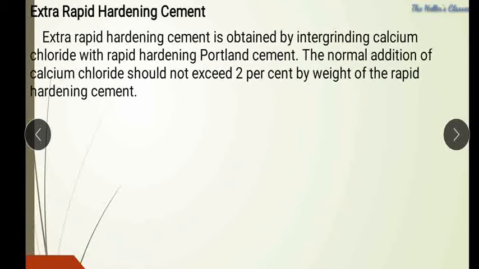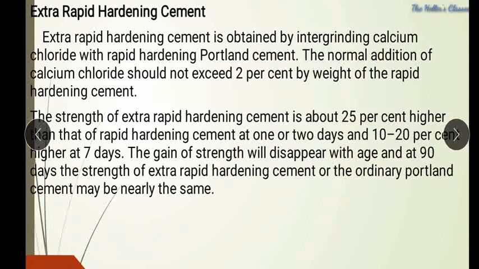Next one is extra rapid hardening cement. Extra rapid hardening cement is obtained by intergrinding calcium chloride with rapid hardening Portland cement. With the previous one, if we additionally add calcium chloride, it will turn into extra rapid hardening cement. The normal addition of calcium chloride should not exceed 2% of the weight of the rapid hardening cement. The setting time will be reduced to 20 minutes only.